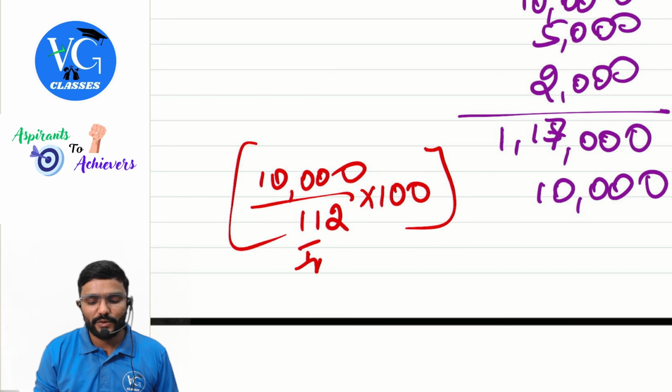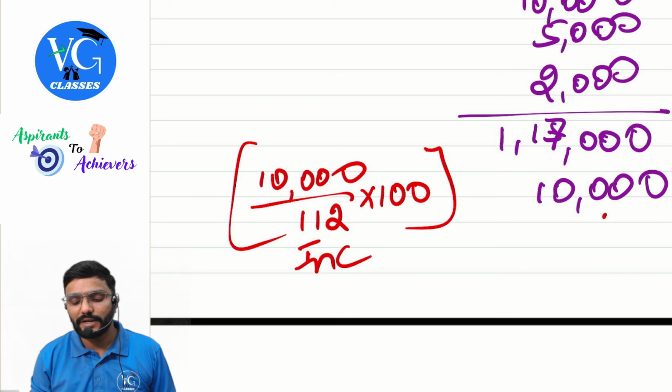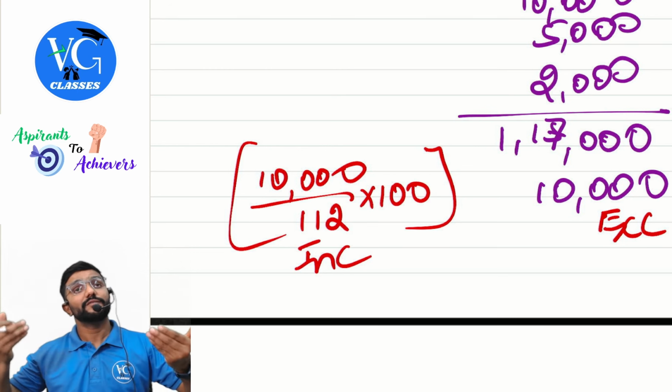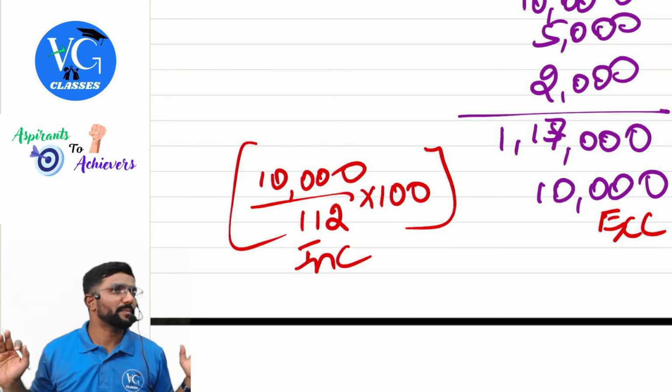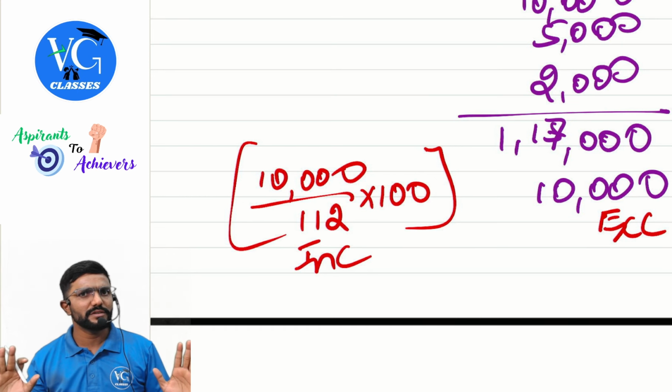If I consider 10,000 inclusive of GST, I calculate as above, or else I straight away consider 10,000 as exclusive of GST. Do any one, and for the other, you can give a note separately. Is that clear? Take any one, not both. Any confusion?